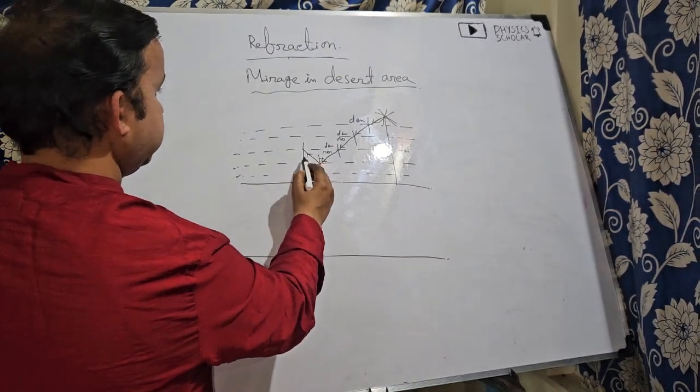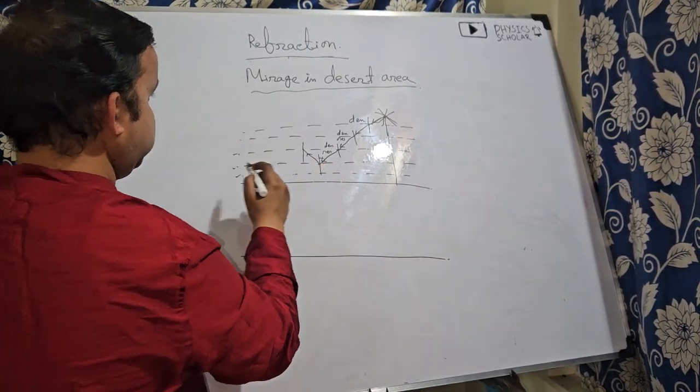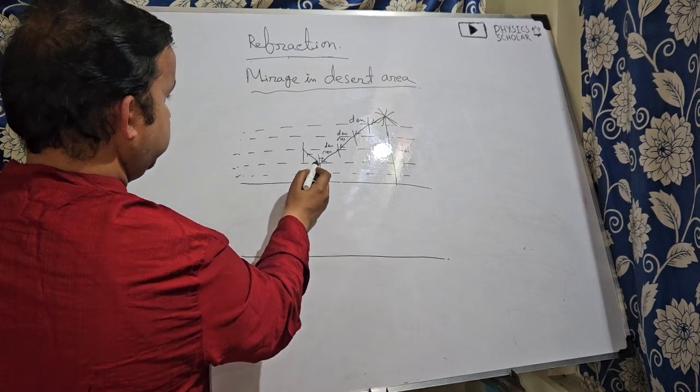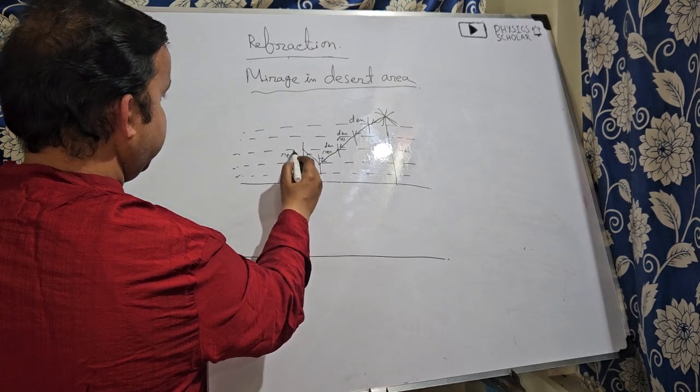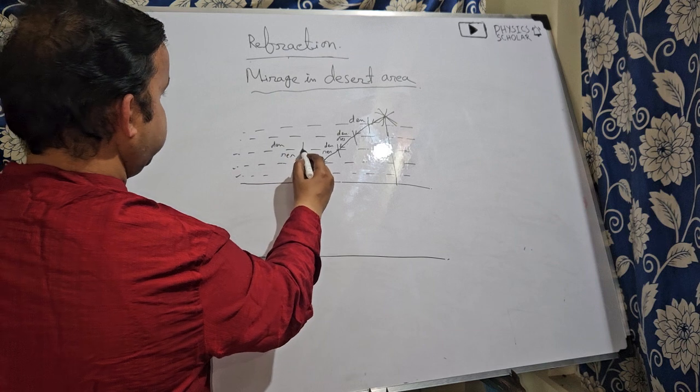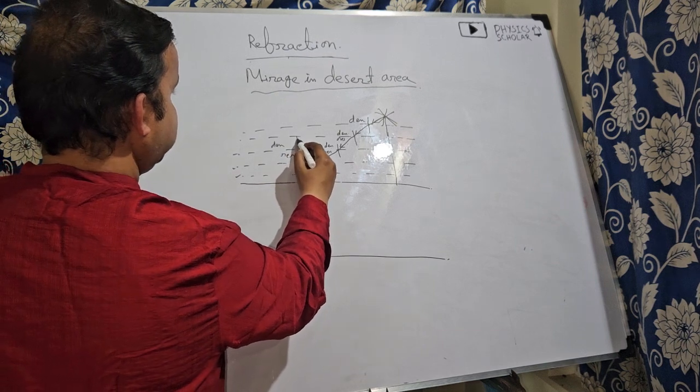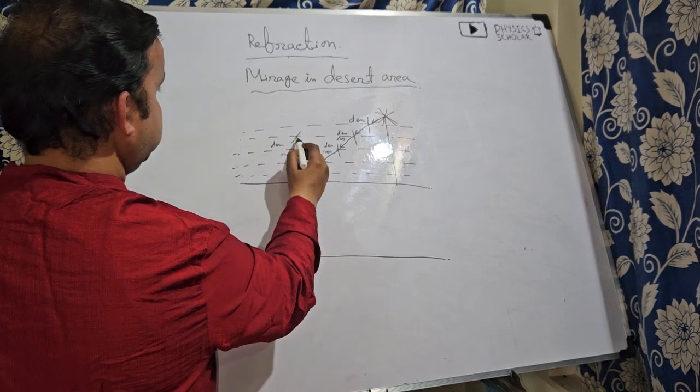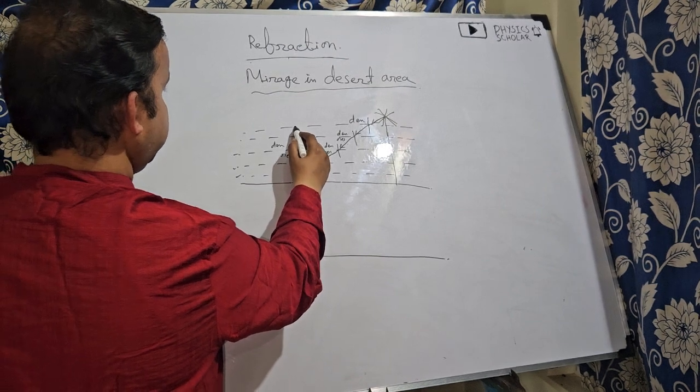Now here the opposite thing happens. It is now going from the rarer medium to the denser medium, so it will move towards the perpendicular. Here also it will move towards the perpendicular.